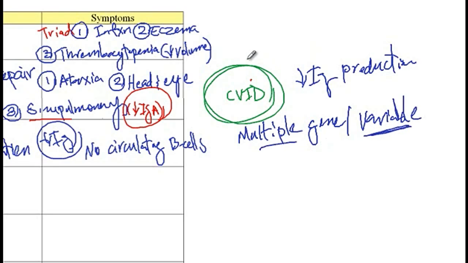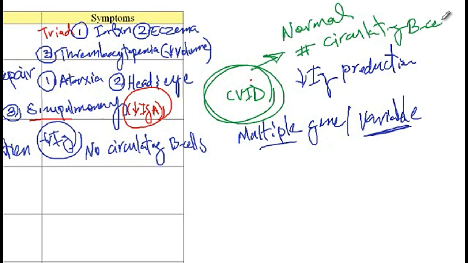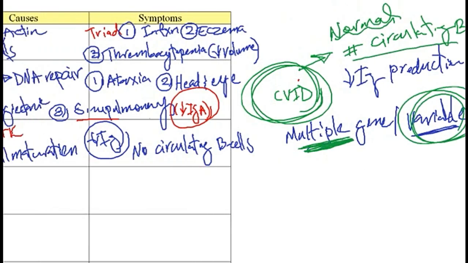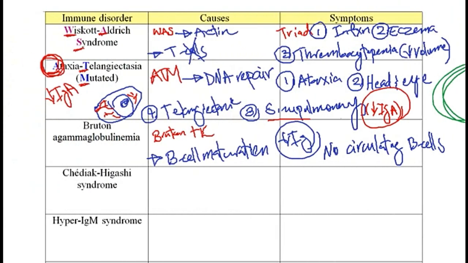Also, most of these patients usually present with normal number of circulating B cells. So just keep in mind that CVID is due to multiple mutations in different genes, presentation is variable, and there is normal number of circulating B cells, versus Bruton agammaglobulinemia, which is due to mutation in the Bruton tyrosine kinase gene, and there is no circulating B cells.